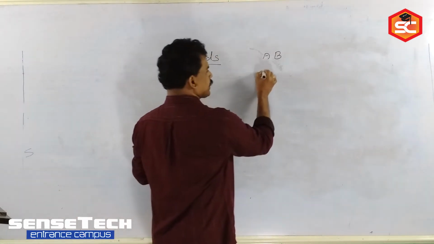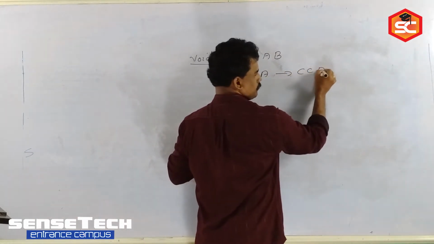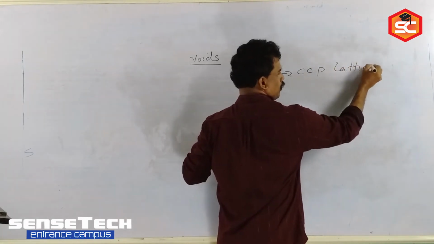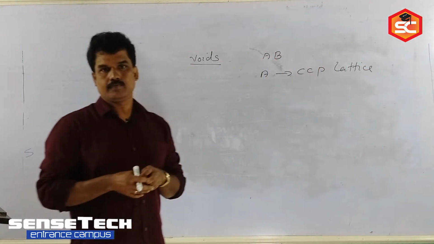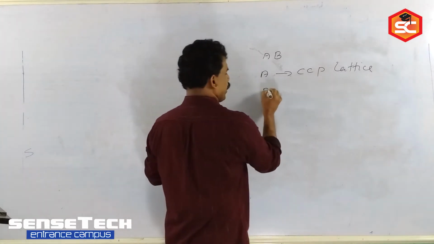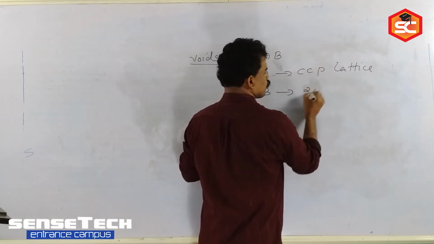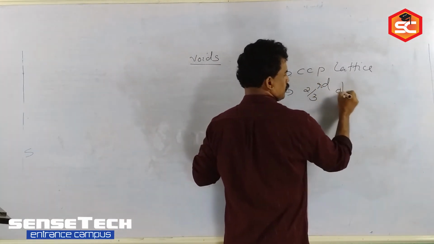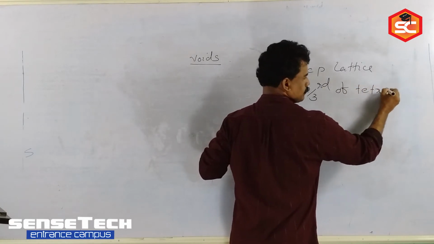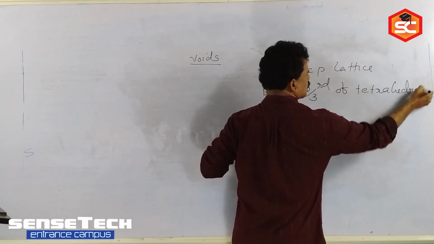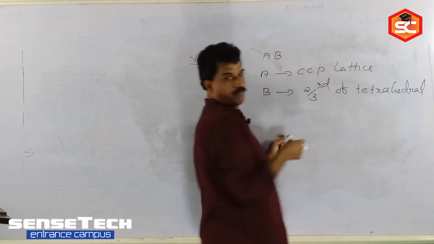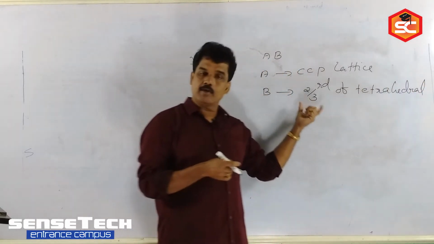In this, A creates a CCP lattice or HCP lattice. Then B occupies 2/3 of tetrahedral voids. Or anyway, this relation they can give. Instead of 2/3, any fraction we can take.